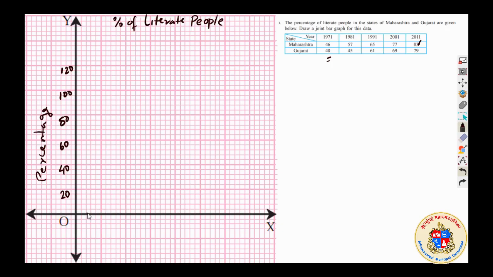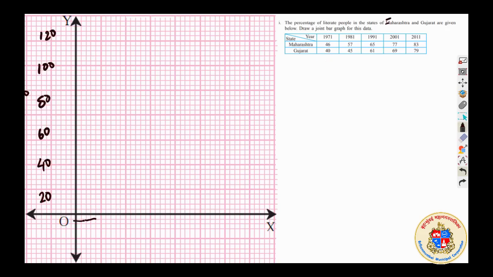I will be using a particular span of this much for one graph, this much for the graph of the second state, and I will give equal gap over there. Okay, you will see what I am doing, and you should observe it thoroughly so that you will understand. So let me begin with that.